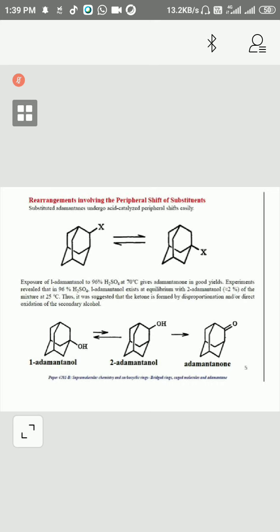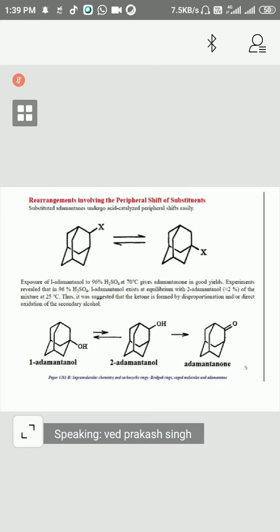It will move from here to this bridgehead carbon. This is not a bridgehead; the bridgehead carbons are this and this. This can happen where more than one substitution is there. So how is it possible? We expose this molecule to 96% H2SO4 at 70 degrees centigrade, then it will give a good yield.